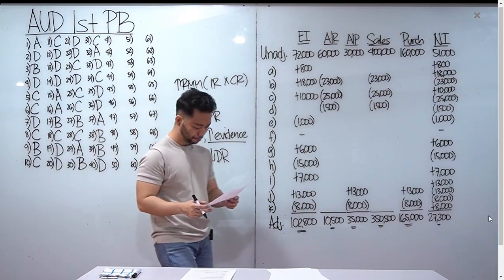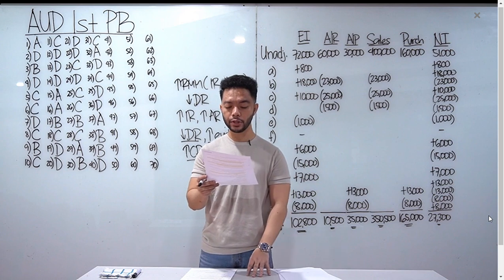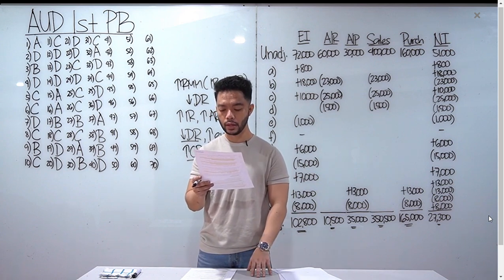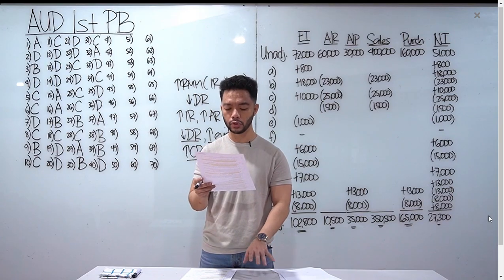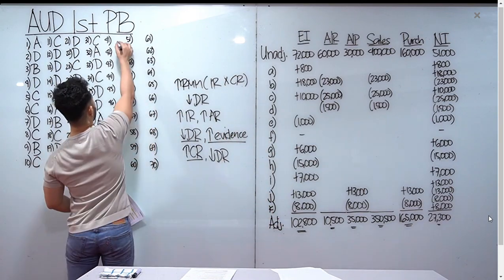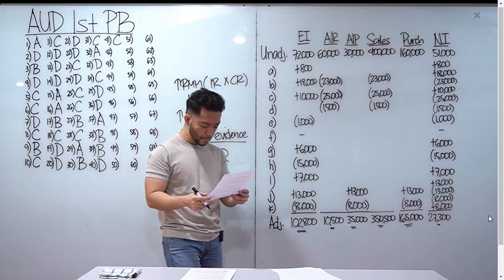Letter D. This element of system of quality management or yung SQM natin requires a CPA to establish policies and procedures with reasonable assurance that engagements are performed in accordance with professional standards. Letter C, engagement performance for number 41.